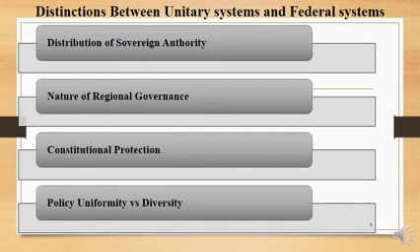Distinction between the unitary system and the federal system: we have the distribution of sovereign authority, nature of regional governance, constitutional protection, and policy uniformity versus diversity.